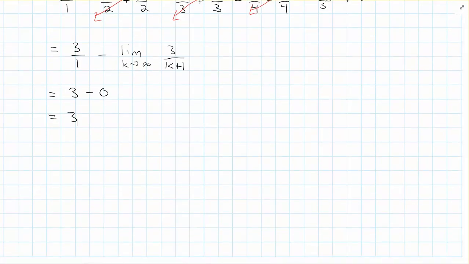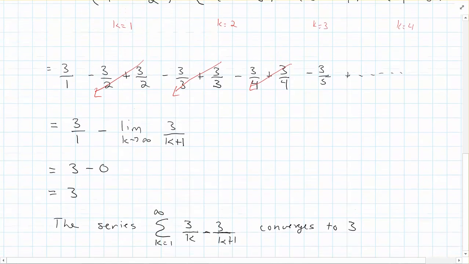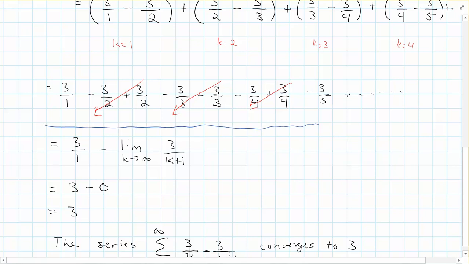So what did we just show here in this example? Well, the series converges to 3. Now I'm going to just go back here a little bit. This idea right here, this is what makes it telescoping.